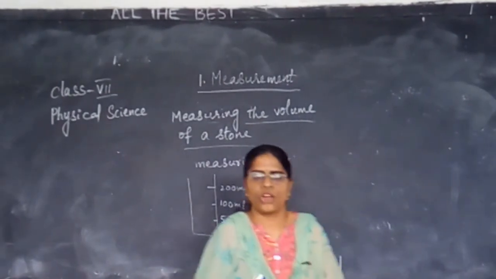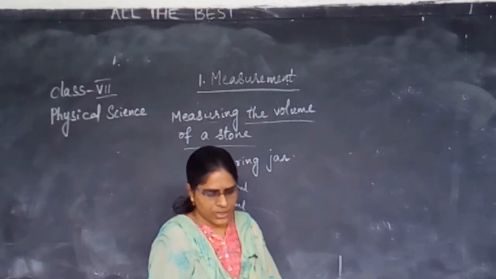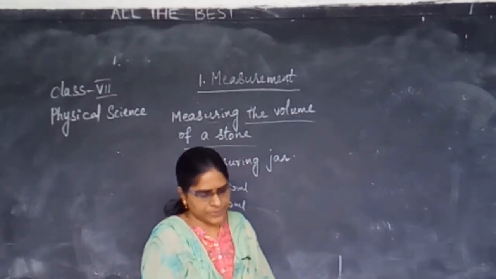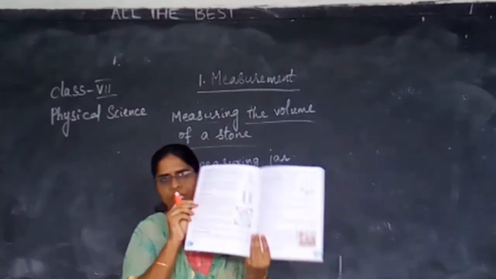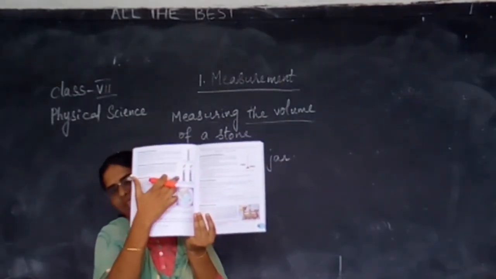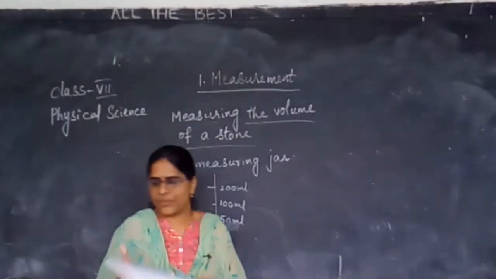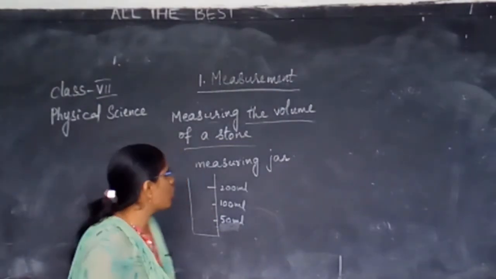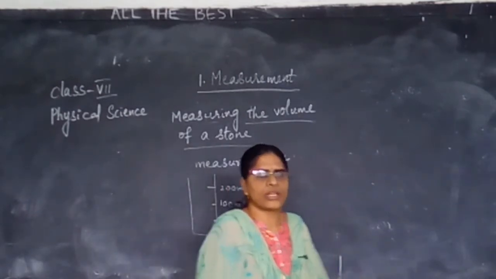Now, how to find the volume of a stone or a solid. See here, in this picture, he is showing you the measuring jar. A stone is a solid.